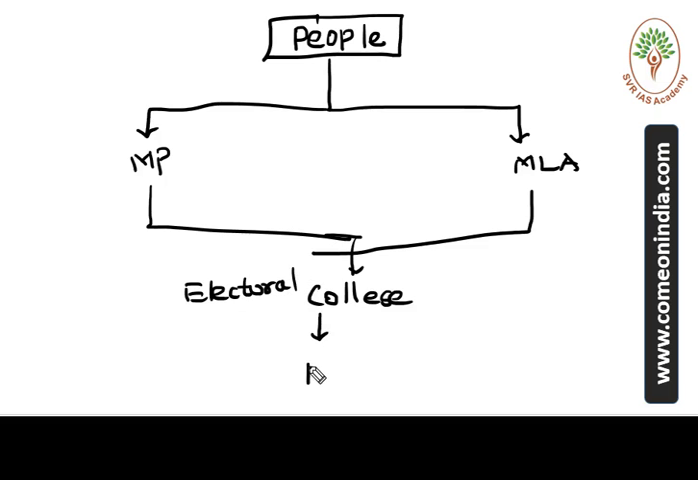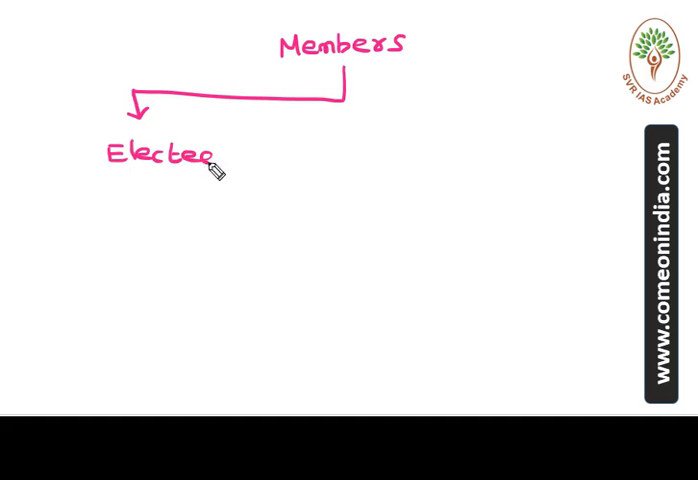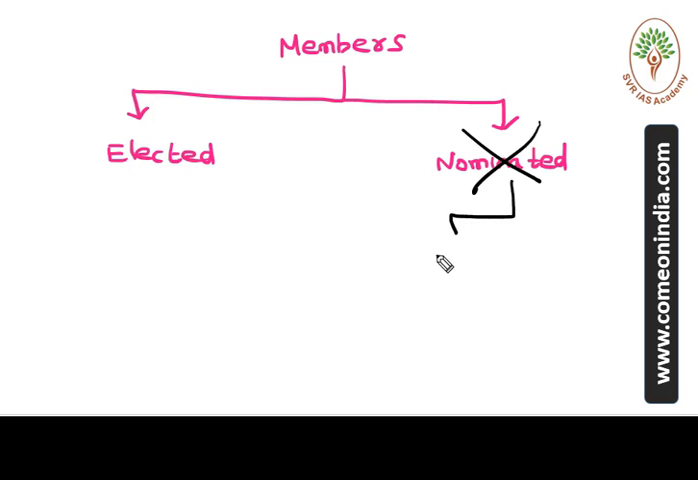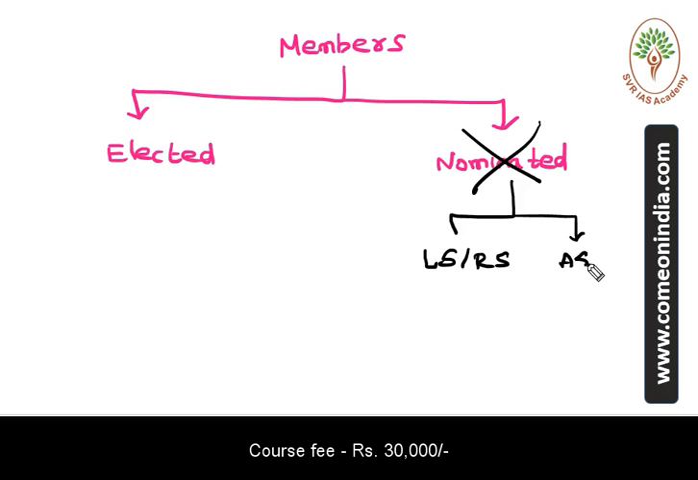Another question emerges: in Lok Sabha, Rajya Sabha, and in the state legislative assemblies, we have two kinds of members. One is elected members and the second is nominated members. Can both kinds of members participate in the presidential election or not? Nominated members of state assemblies, Lok Sabha and Rajya Sabha are not allowed to participate in the presidential election. What is the reason for that?